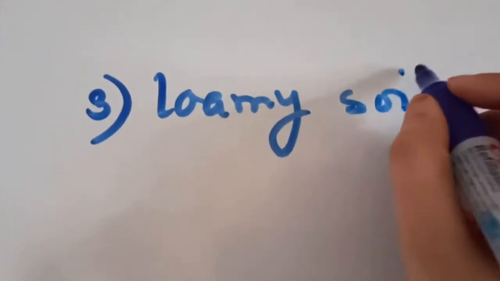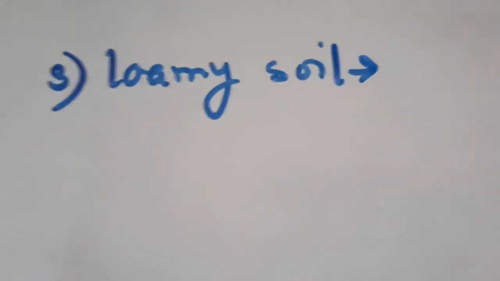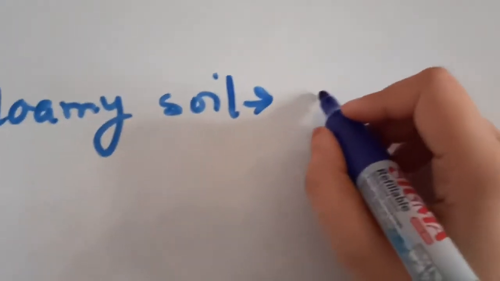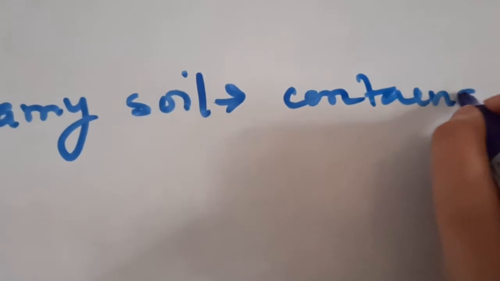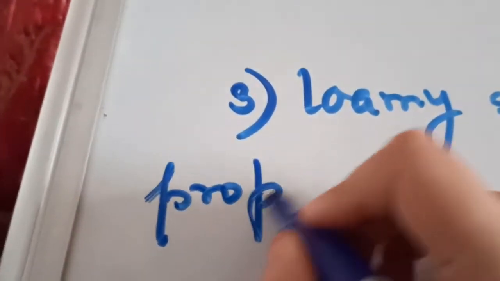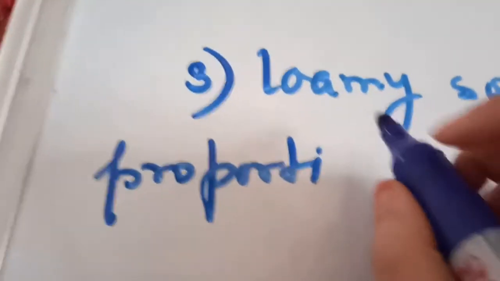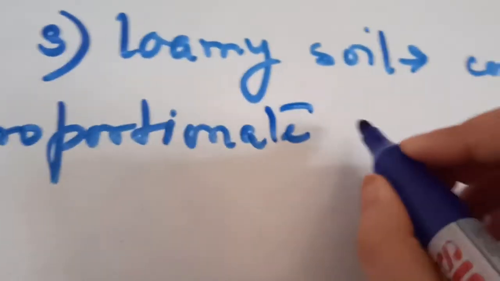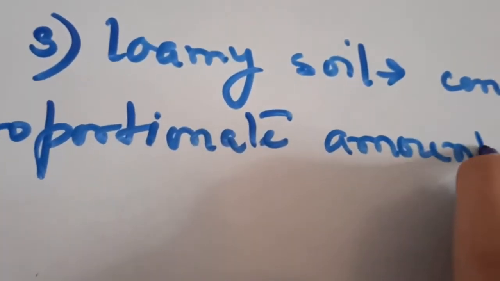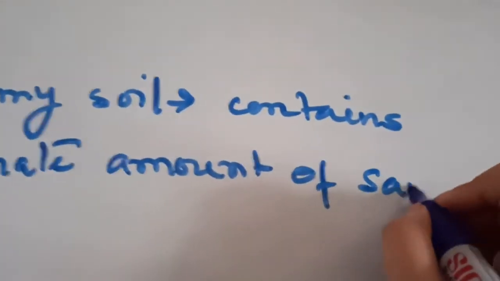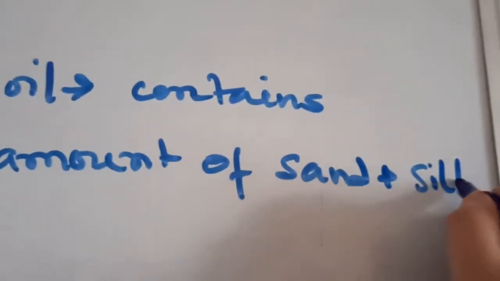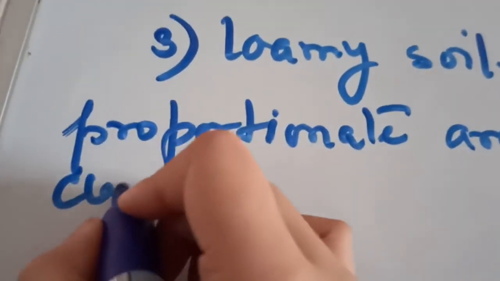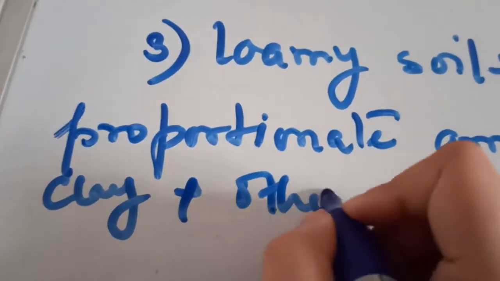The last one that we have is the loamy soil. It contains a proportionate amount of sand, silt and clay along with other elements.